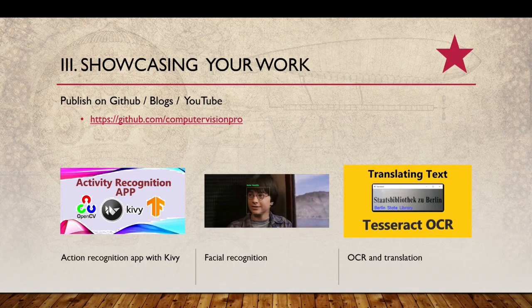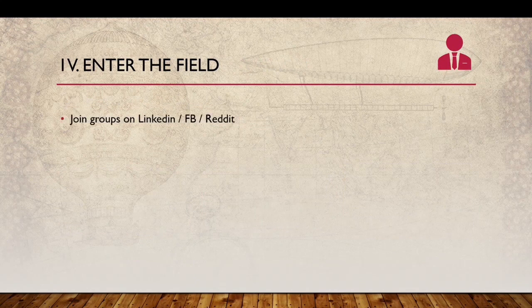Now once you have done these things, you can finally prepare to enter the field. I would recommend you join some computer vision and deep learning groups that are there on LinkedIn, Facebook, and Reddit. You can easily find at least one to two groups over there. The benefit of joining these groups is that sometimes you might get some full-time or freelancing opportunities, and most of the time many people post some interesting projects from which you can learn a thing or two. So joining these groups will also give you an opportunity to interact with the community.